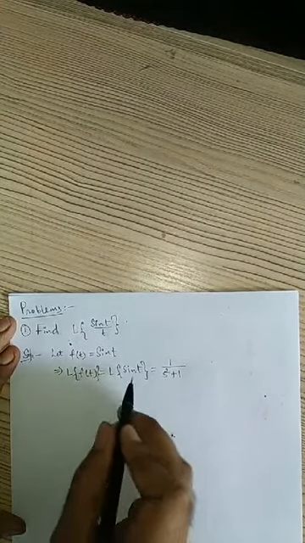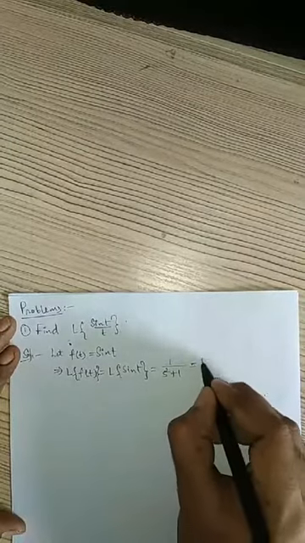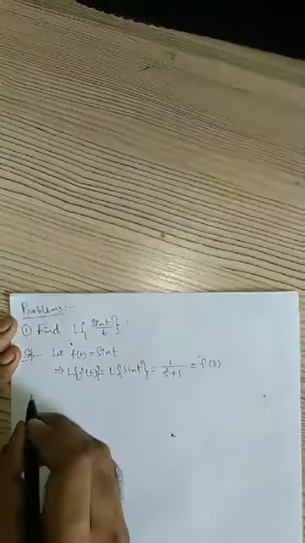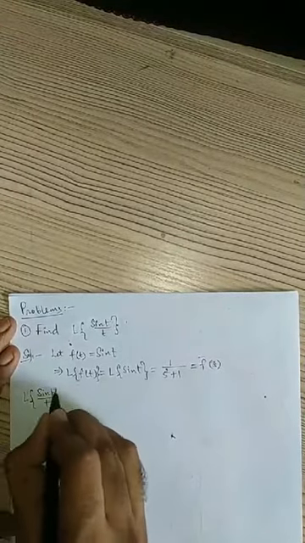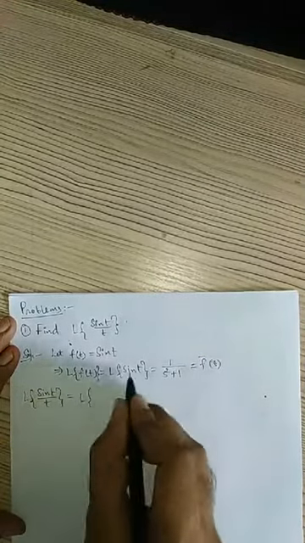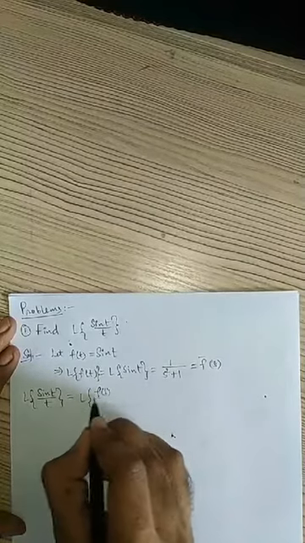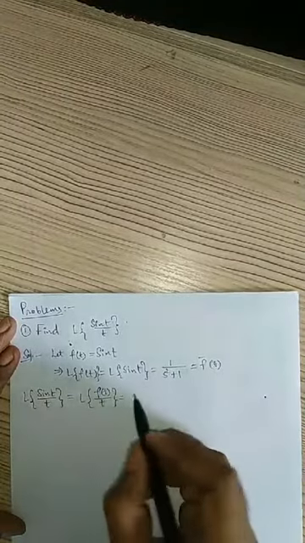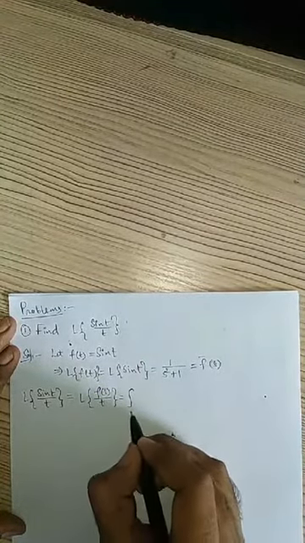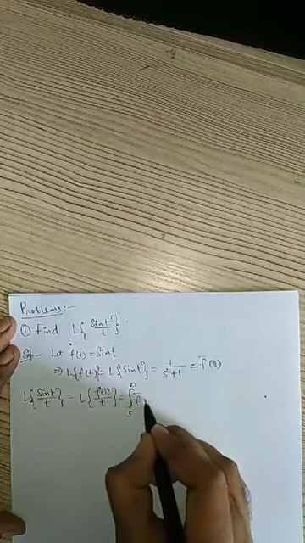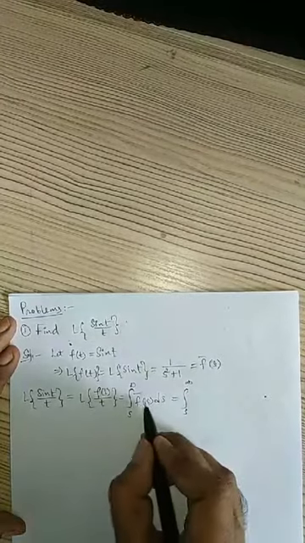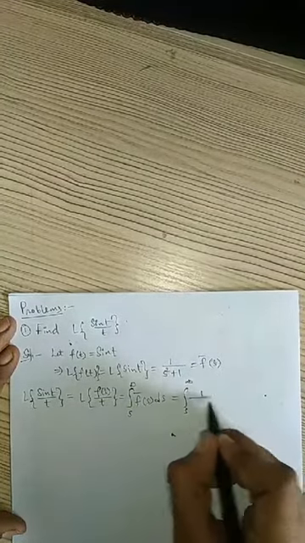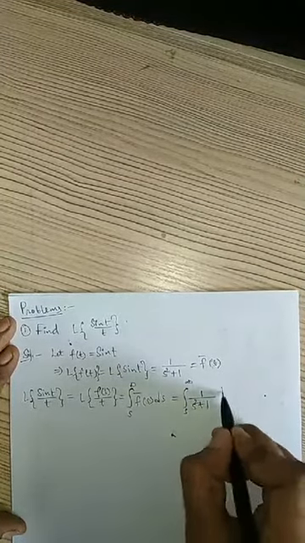So Laplace transform of sin t is given by, consider this as f bar of s. Now we will consider Laplace transform of sin t by t, which is nothing but Laplace transform of f of t by t, which, by the division by t formula, is equal to integral s to infinity f bar of s ds. F bar of s is given by 1 by s square plus 1 into ds.